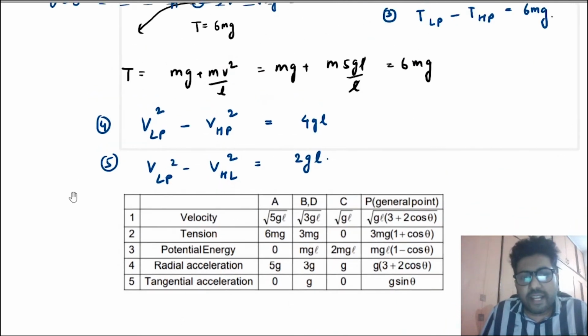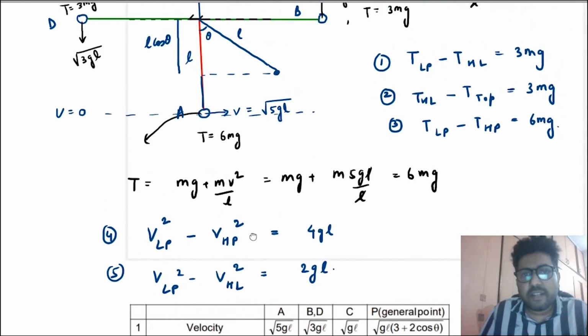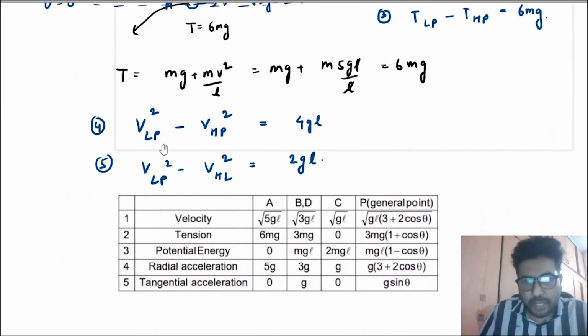Then what is the radial acceleration? You know that radial acceleration is V square by L. So just do V square by L: 5gl by L, that is 5g. Similarly here 3gl by L, that is 3g. And gl by L, that is g.